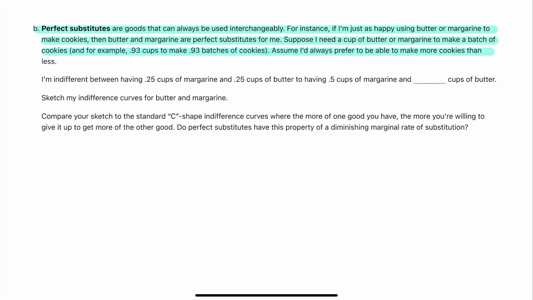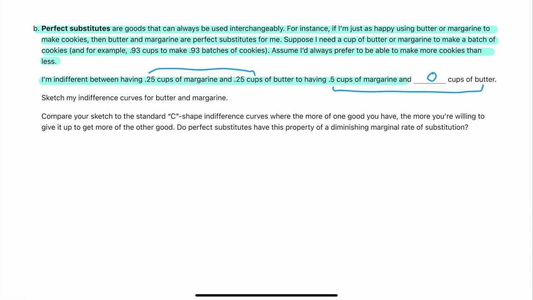Assume I'd always prefer to be able to make more cookies than less. I'm indifferent between having 0.25 cups of margarine and 0.25 cups of butter to having 0.5 cups of margarine, and right here I'm looking for 0 cups of butter. Because I have half a cup, I add them up, I have half a cup of butter-like substance, so I'd be indifferent between having half a cup of butter-like substance.